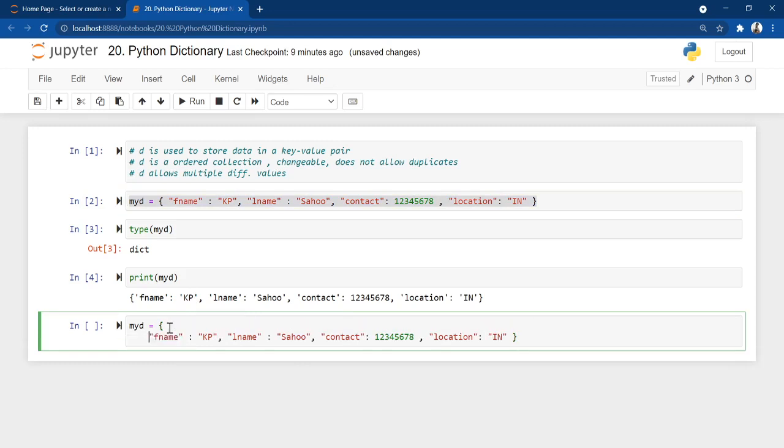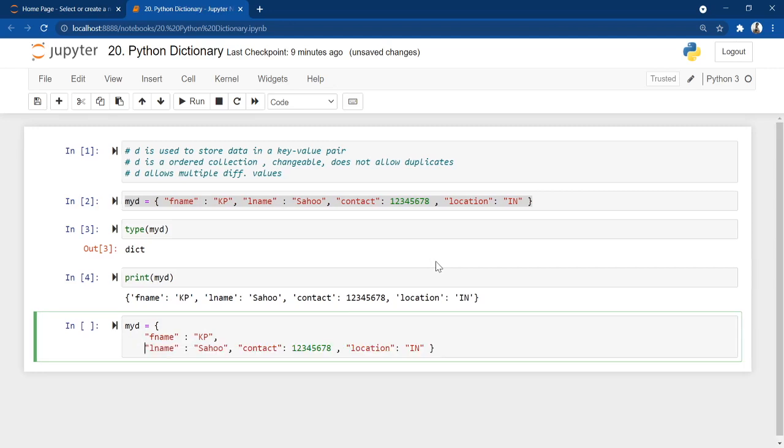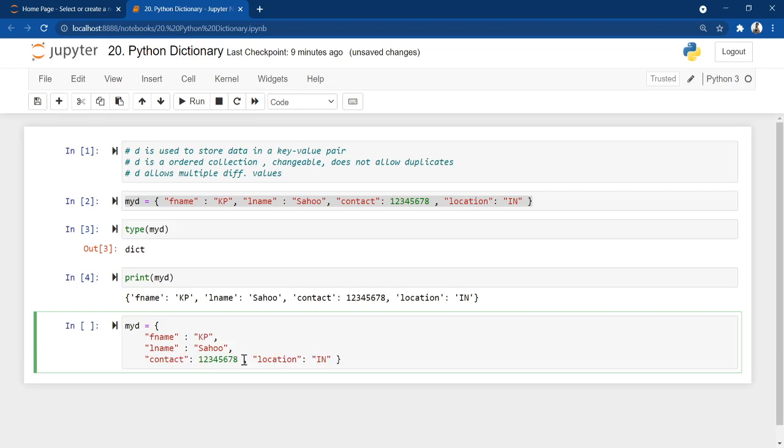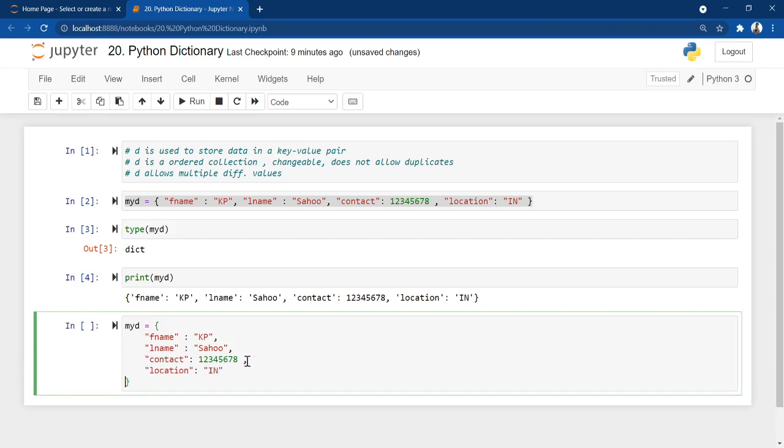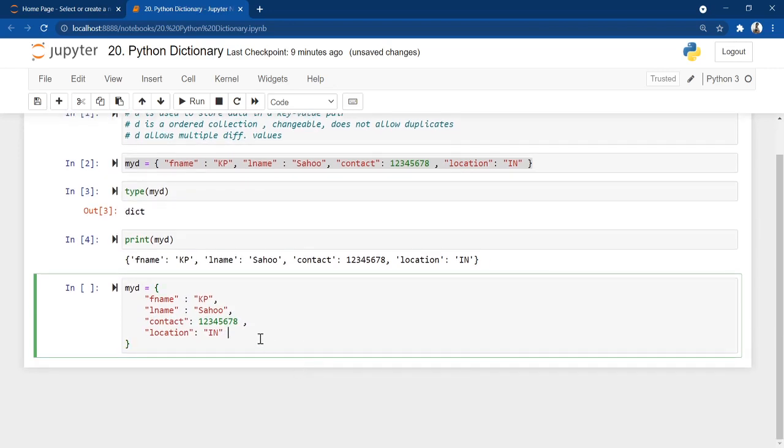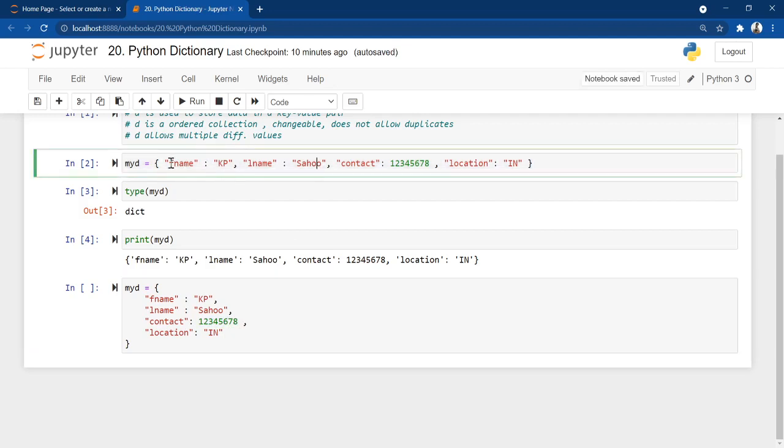Now I put enter here, and after each comma I put another enter, and finally you can do this. So you can also write in this way. This is my key first name, this is my value KP, this is my key contact and this is my value. If you have a huge amount of data, you can write in this way also. This is more readable than writing everything in a single line.